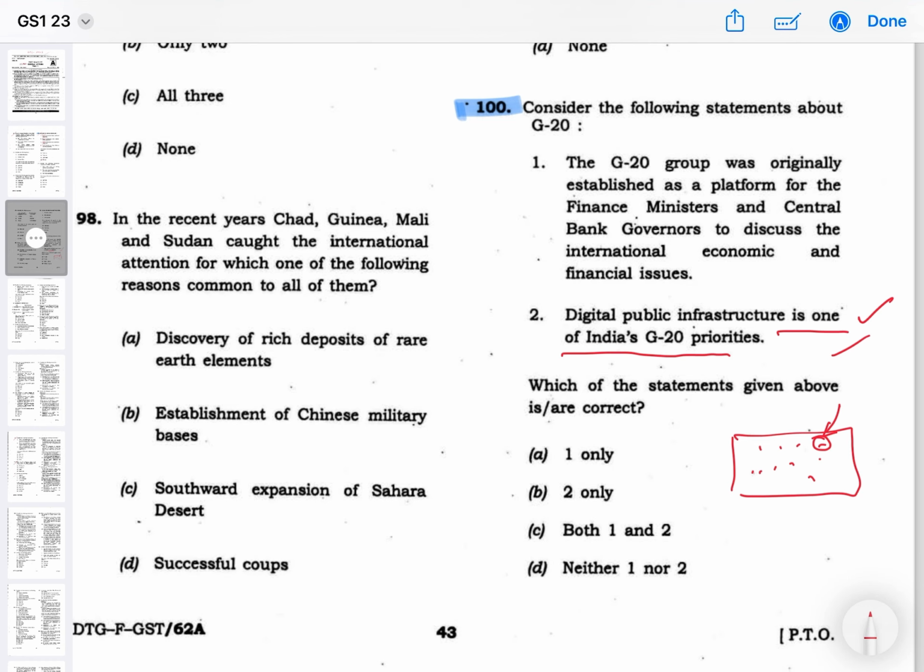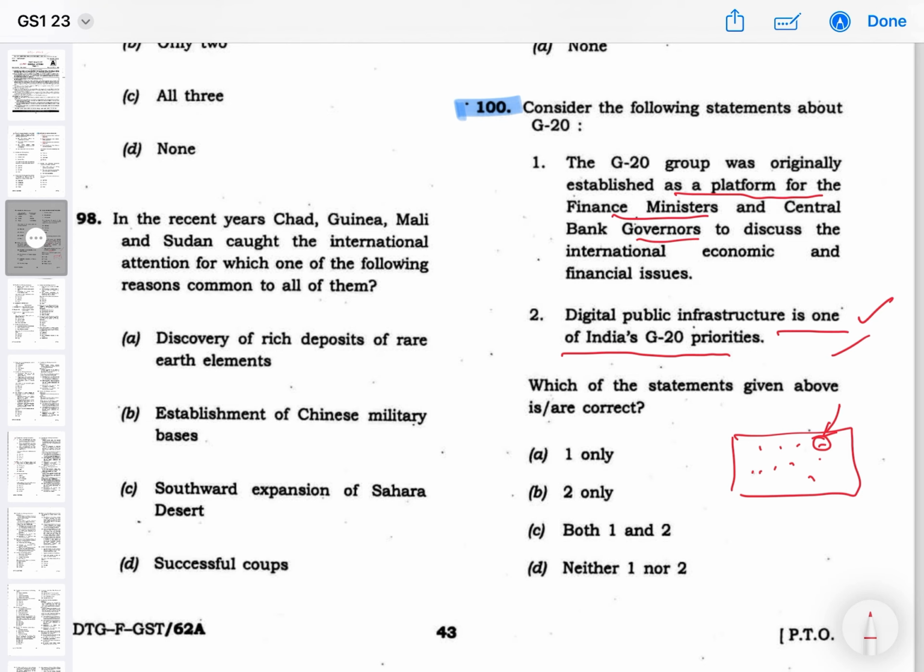Then moving to statement 1. If you have the basic knowledge that G20 means the major economies of the world, because G20 was in the news last year. G20 means 19 major economies of the world along with the European Union and African Union. So it is related to economy. The G20 group was originally established as a platform for the finance minister and central bank governors to discuss the international economic and financial issues.